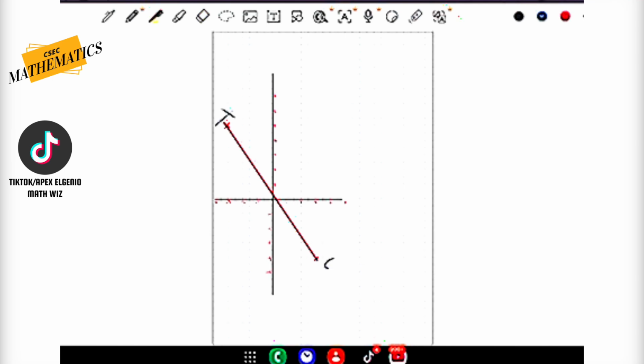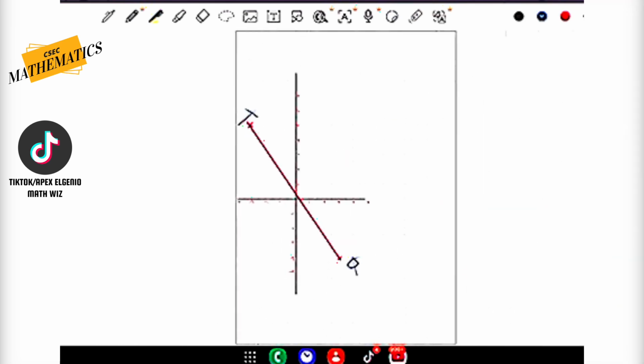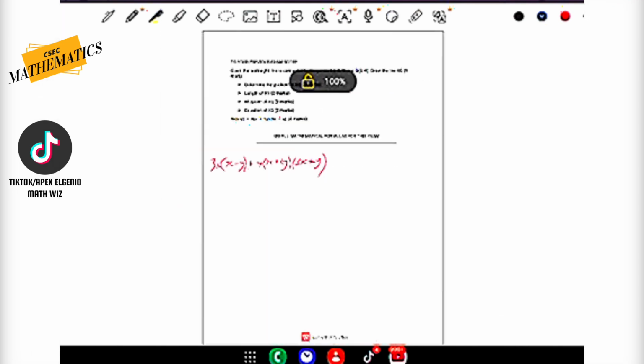X and Q. All right. Beautiful. All right, so that's for 1 point. Should have given you 2 points for that. We are then asked to calculate the gradient of XQ.